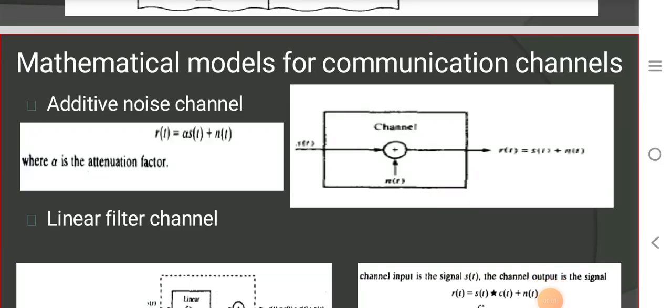Hello everyone. The topic of the discussion is mathematical models for the communication channels. In order to do the mathematical representation of this, what do we need to know? For example, when we are transmitting the radio signals, or now suppose we are transmitting them through the air. Another kind of example is telephones.